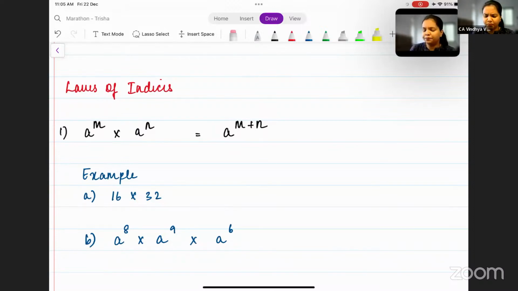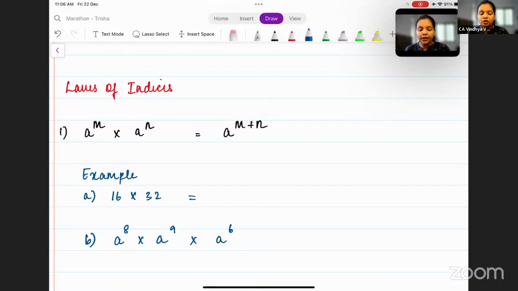Now, example 1. The examples are given for you to understand the law. I know that you can directly multiply 16 and 32 and get the answer, but that is not our idea here. Our idea here is to understand the concept. Now, this 16 and 32, can we write them in terms of 2? Yes, of course, we can write them in terms of 2. Can we write them in terms of any other number? No, but we can definitely write them in terms of 2.